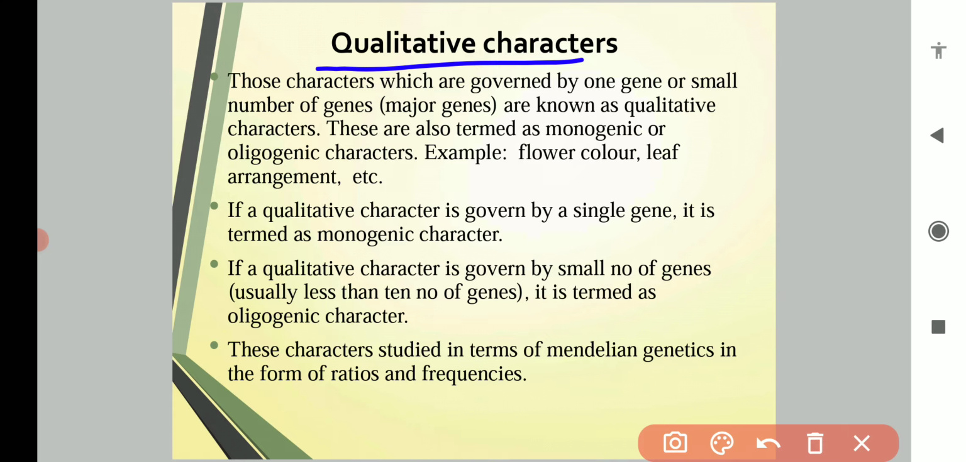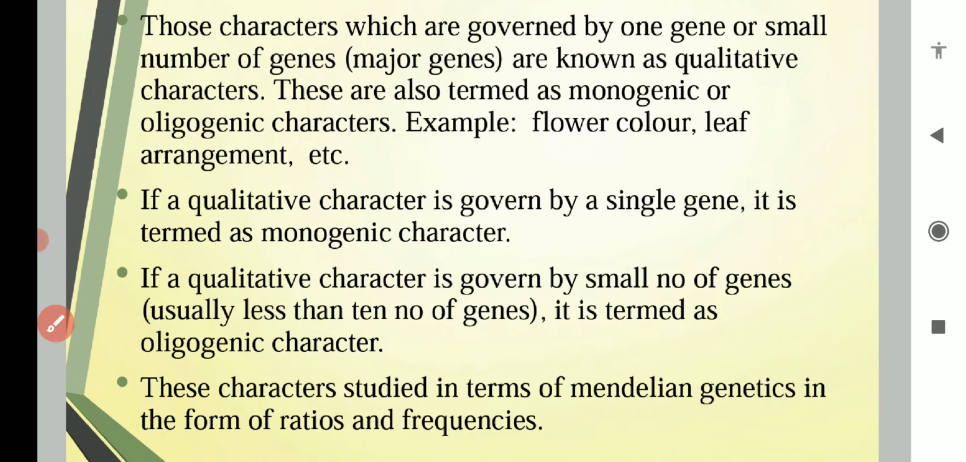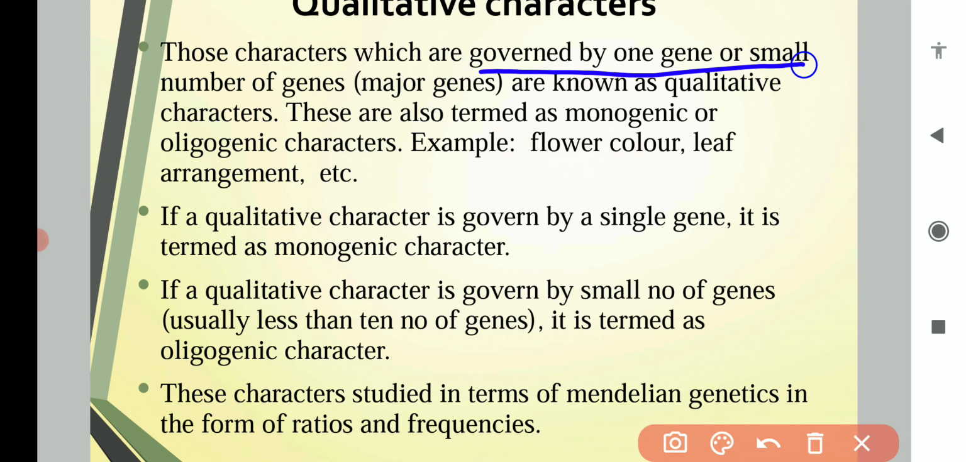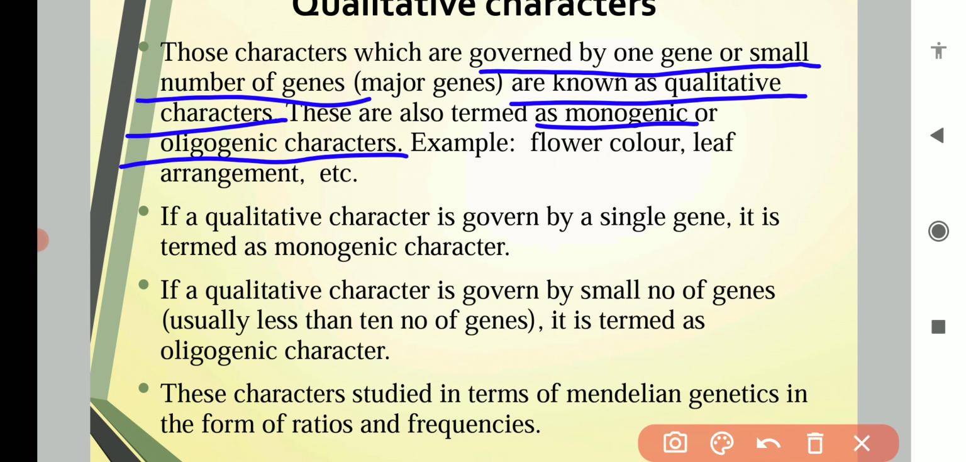So what are qualitative characters? Those characters which are governed by one gene or a small number of genes are known as qualitative characters. Okay, and these qualitative characters can be monogenic or oligogenic characters. Examples of these qualitative characters are flower color, leaf arrangement, etc.